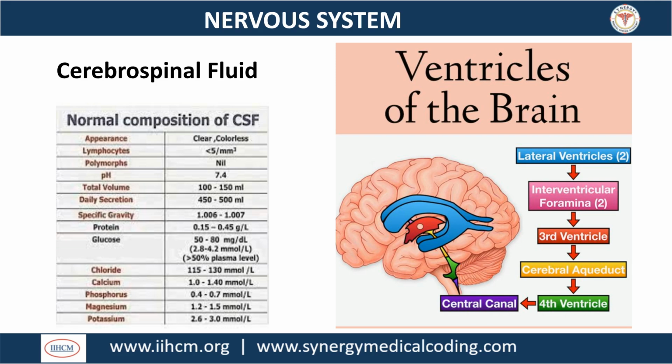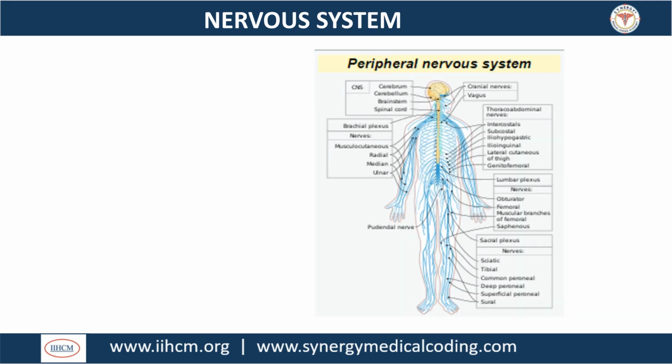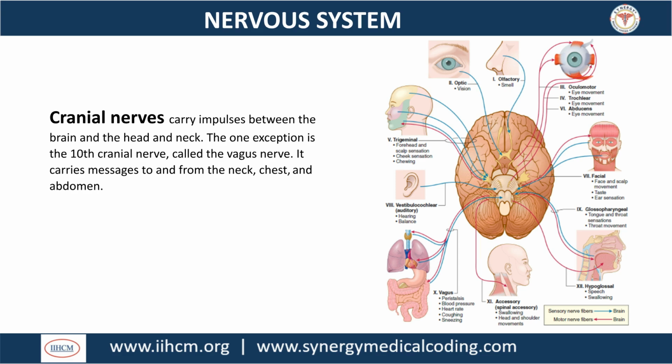Cerebrospinal fluid, or CSF, is clear and colorless, circulating within the ventricles of the brain. The table shows the normal composition of CSF, including typical levels of protein, glucose, and electrolytes. The peripheral nervous system consists of nerves that extend from the CNS to the rest of the body. This includes both cranial nerves, originating from the brain, and spinal nerves, originating from the spinal cord. Cranial nerves primarily carry impulses between the brain and the head and neck.